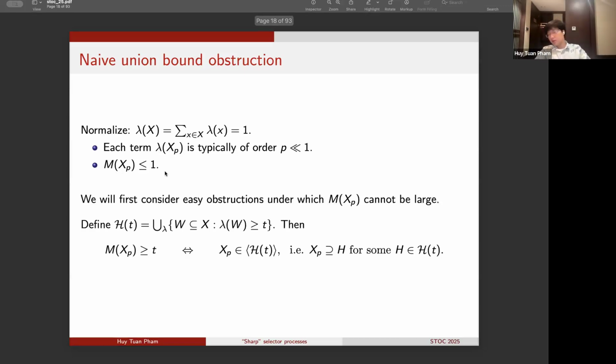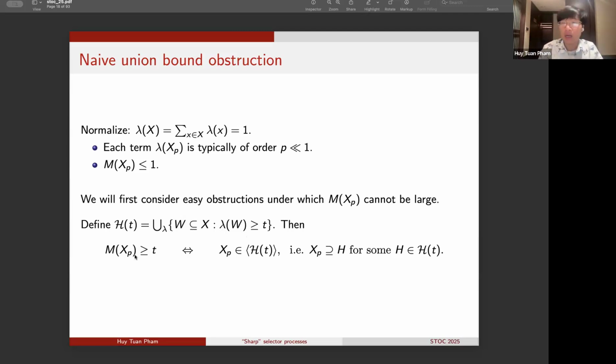Okay, so now let me define a family of sets. Given any real number t, let me define H_t as the union over all valuations lambda in our given collection of the collection of subsets W of X where the valuation lambda of W exceeds the threshold t.